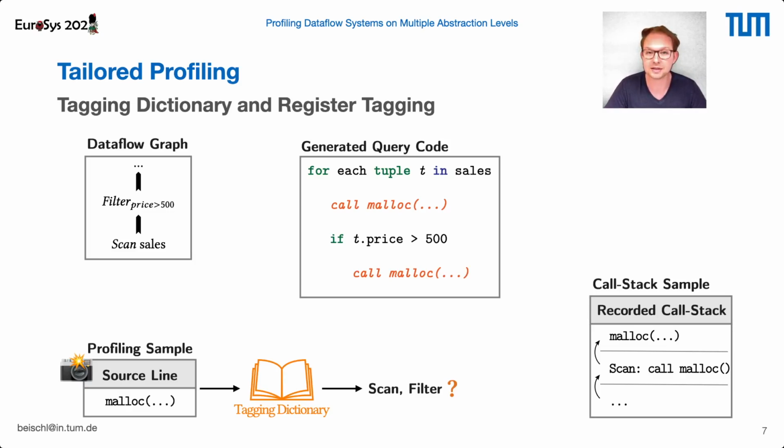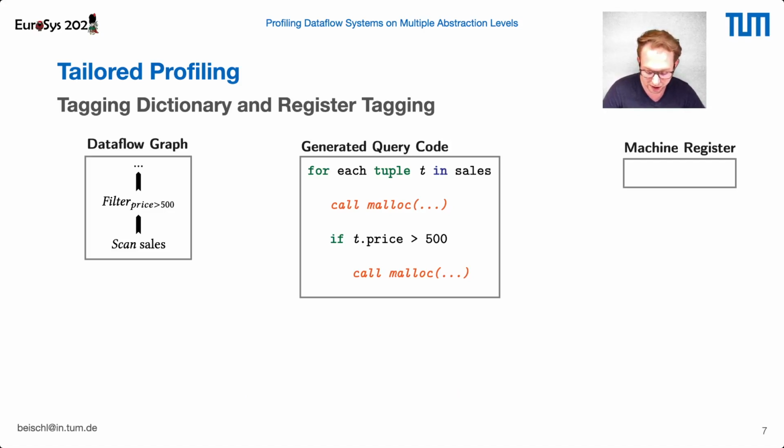Now, since most compiling Dataflow systems run on native hardware and have full control over the system, we came up with a far more lightweight alternative, which we call register tagging. Just for comparison, register tagging has a query runtime overhead of 3%, while call stack sampling can take multiple times of our actual query execution. And register tagging works as follows.